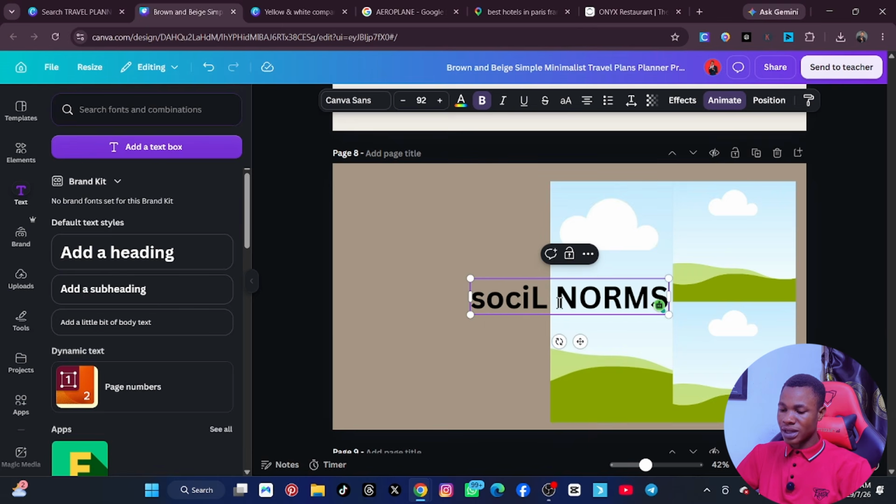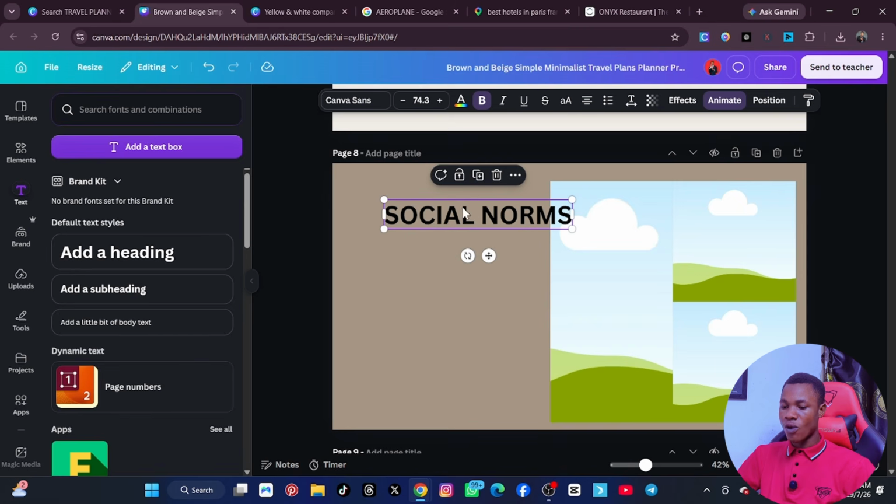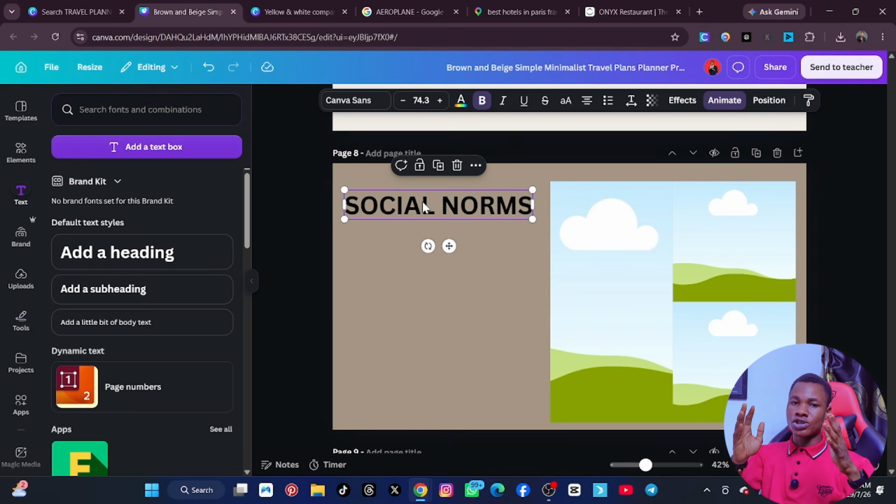There are some places or countries in the world where, for example, in Nigeria, Yoruba people have a culture that they prostrate down to greet their elderly people. Is that okay? Some people shake their hands, some people hold their hands like this, some people kiss, some people hug. So there are different social norms for that.